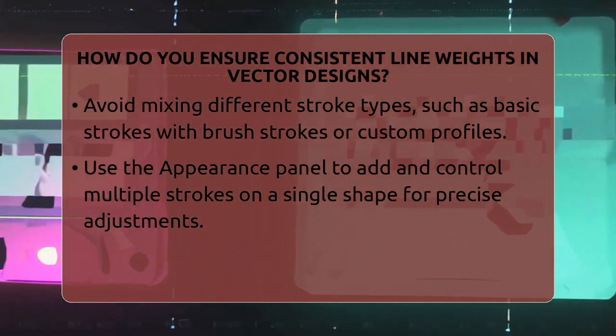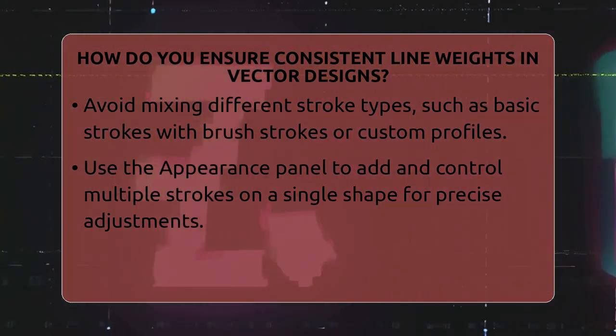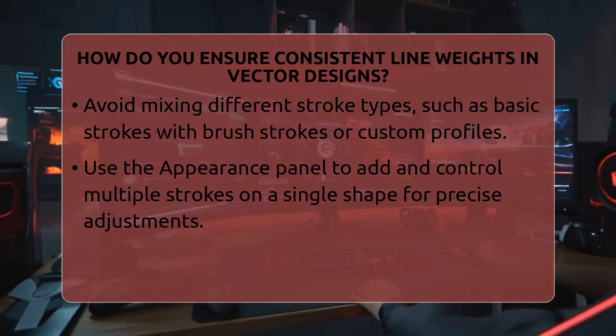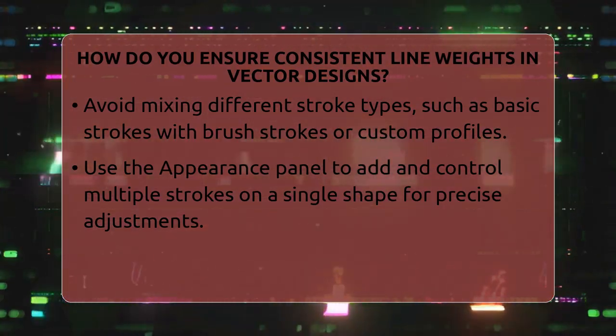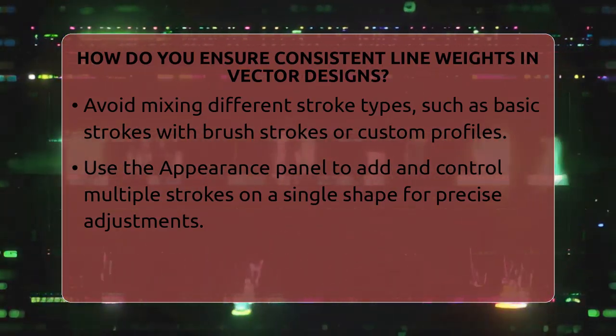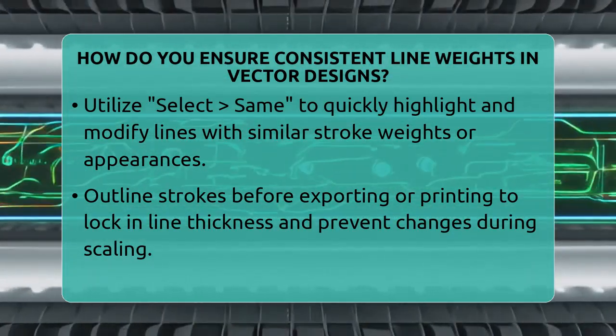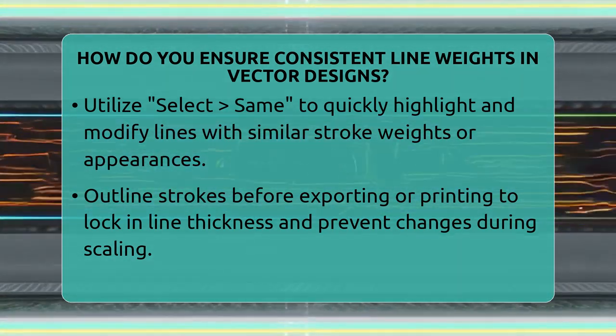The Appearance panel is another powerful tool. It lets you add multiple strokes to a single shape and control each one separately. You can layer strokes or adjust their alignment to get the exact look you want. For example, you might have a black outline with a white inner stroke, all controlled from one panel.